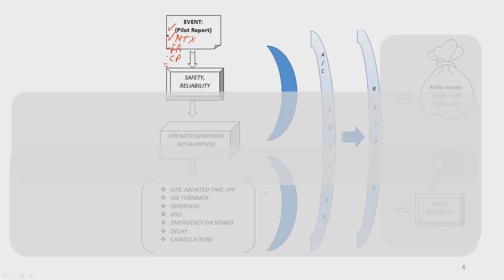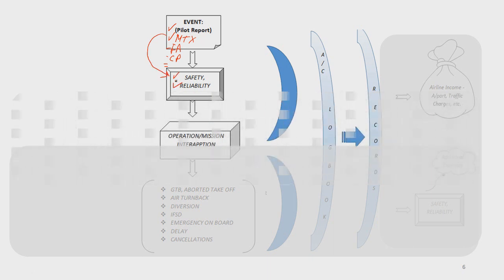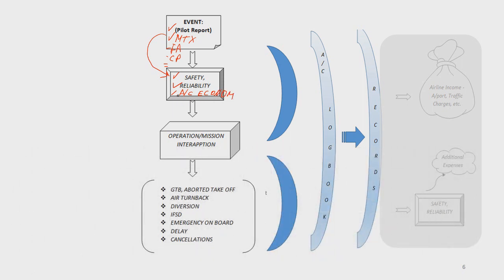Now, the occurrence can have an impact on safety, reliability, and what I see nowadays, also aircraft economics. As a result, we can see operation mission interruption. That includes, and I put here the top of the list: ground turn back, aborted takeoff and turn back, diversion, engine in-flight shutdown, emergency on board, delay, cancellations, etc., etc.